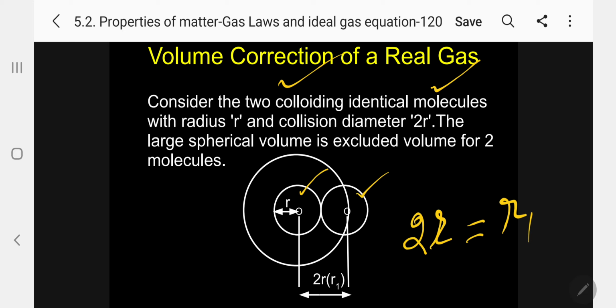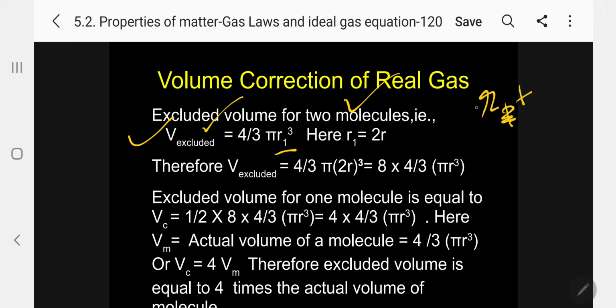Kindly remember. Okay. Come over now, derivation. Excluded volume for two molecules, just now we have derived, that is V excluded equal to, so now we know that volume equals 4 by 3 pi r cube. We know that equation already. Now I am using, carefully, r1 is the diameter, that is r plus r, it is 2r actually. So kindly follow. The large circle I am taking, so V excluded equals 4 by 3 pi r1 cube. Here r1 equals 2r.